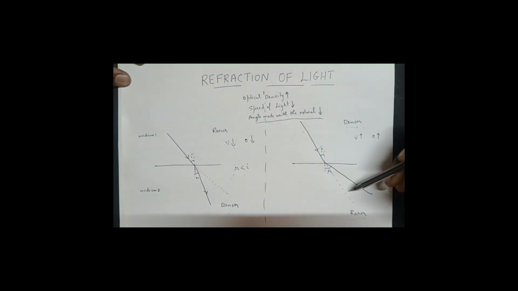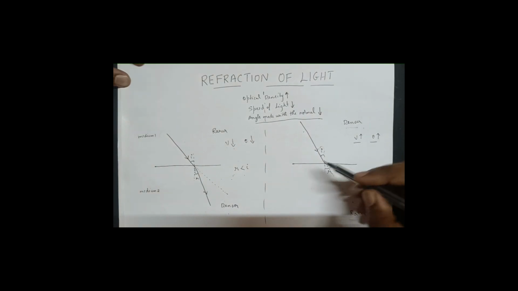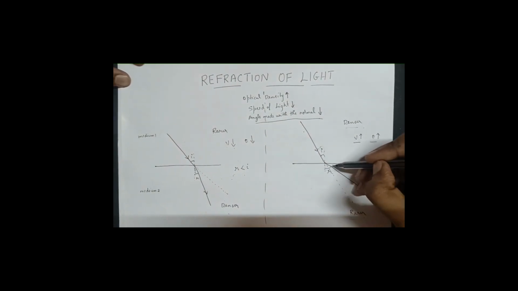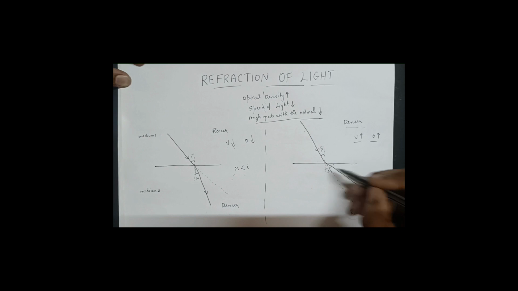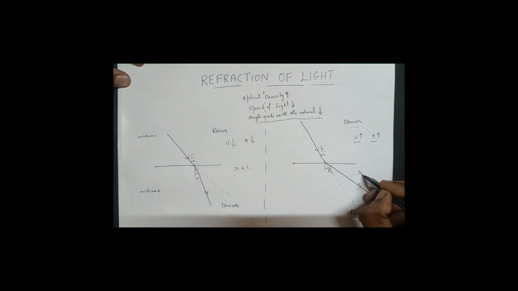If this change in medium was not there, this would have shown the direction of light. But since there is a change in medium, light will bend. But in what direction will it bend? Since the speed is increasing, light has to make more angle with the normal. That is, it has to bend away from the normal. So it does. So we have angle of refraction here. In this case, angle of refraction is more than the angle of incidence.